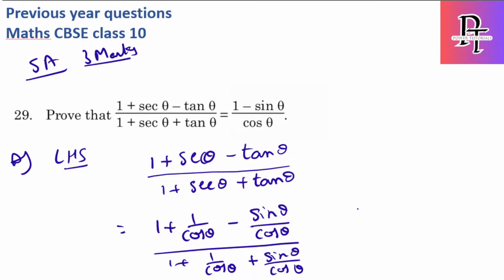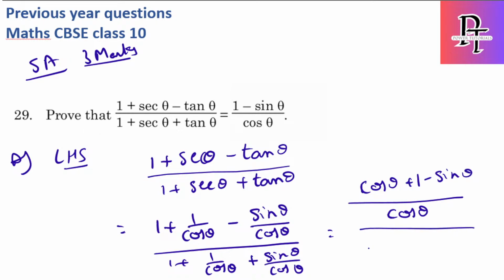If I take LCM in numerator and denominator, this becomes cos theta plus 1 minus sin theta by cos theta, by cos theta plus 1 plus sin theta by cos theta. Cos theta and cos theta get cancelled out.